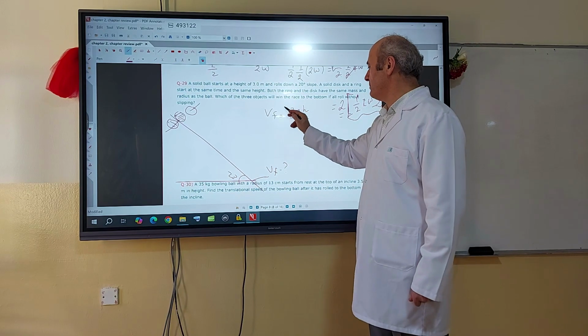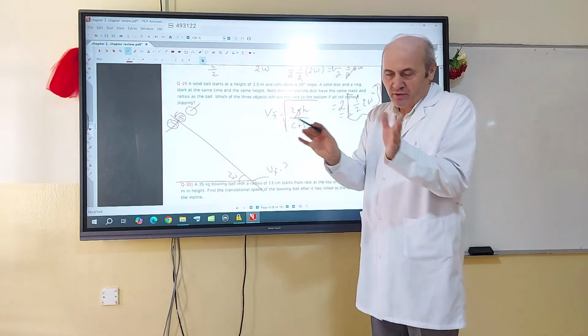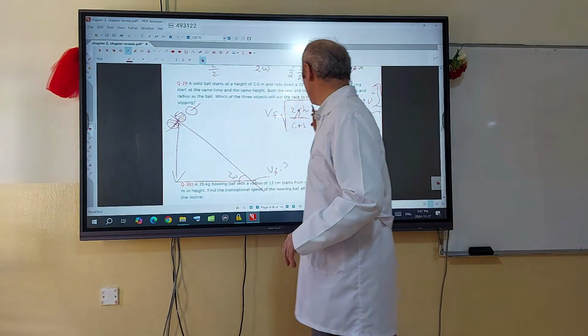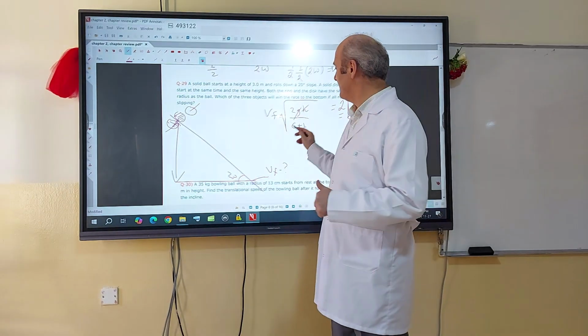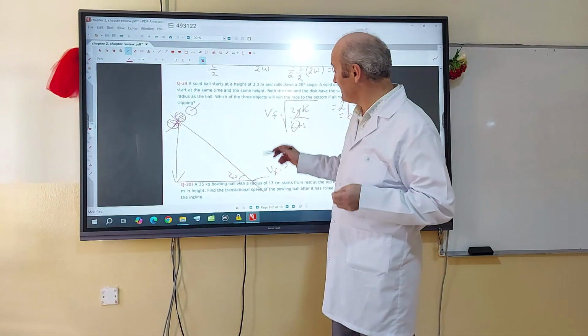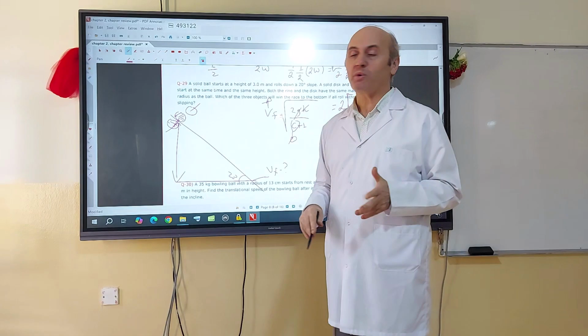So in this problem, g is 9.81 and h is the same height for all three, but c is different. Depending on the shape, c is different. If you want v final to be greater, c must be smaller. Which one is the smallest?